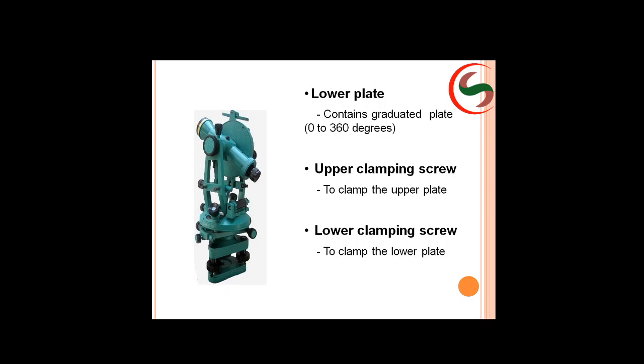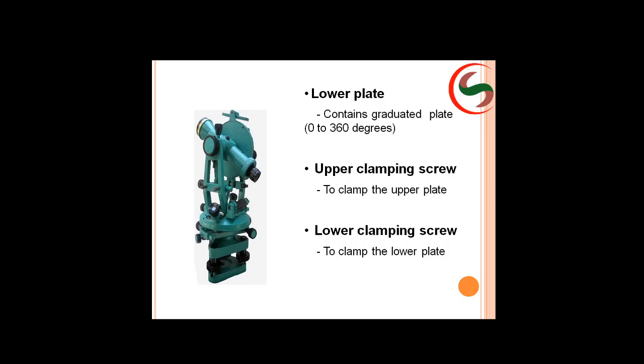The upper clamping screw is to clamp the upper plate and the lower clamping screw is to clamp the lower plate. Clamping means you clamp such that it should not rotate.